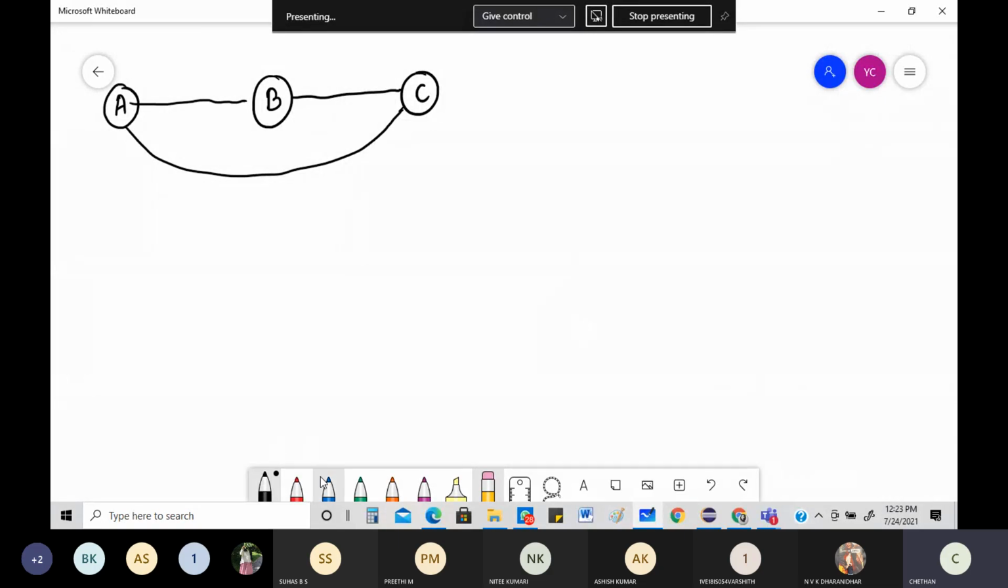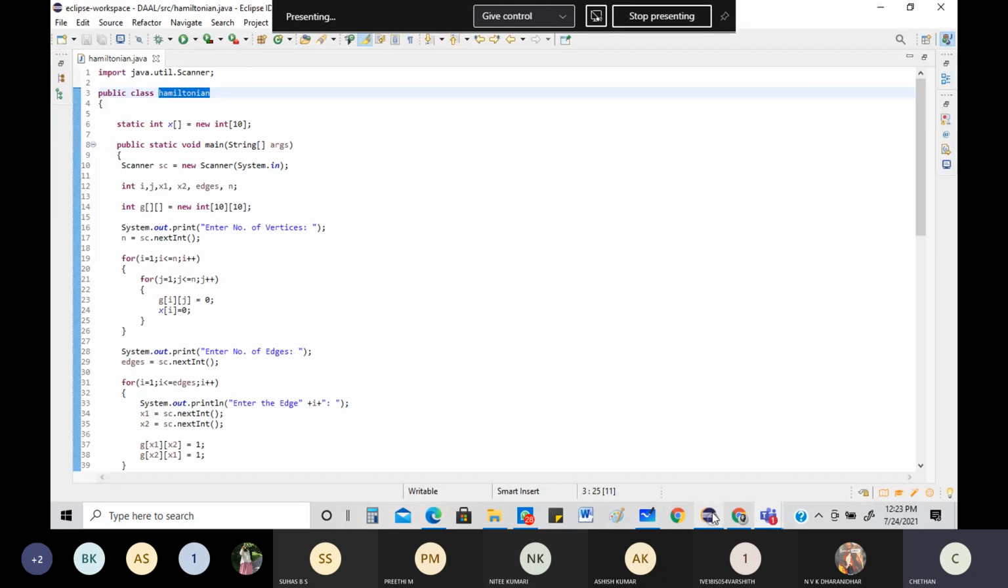Based on this, can I say the number of vertices or nodes is equal to 3, correct? Yes. Then what's the next thing? See very clearly into the program now. First it says enter the number of vertices. So I'm going to give 3, and that will be stored in n. Then it says for i equal to 1, i less than or equal to n, j equal to 1, j less than or equal to n. The adjacency values of all the entries in the graph will be initialized to 0.